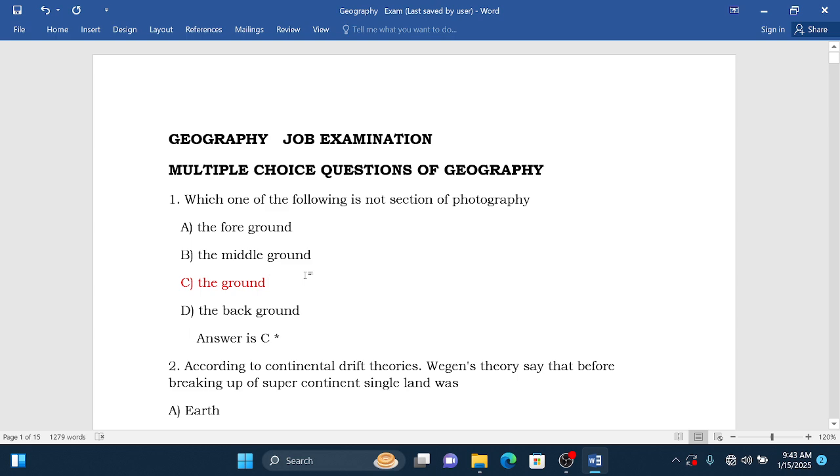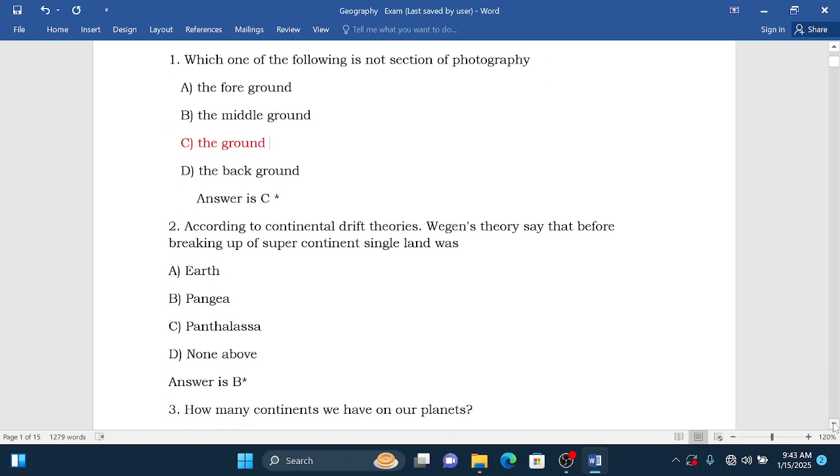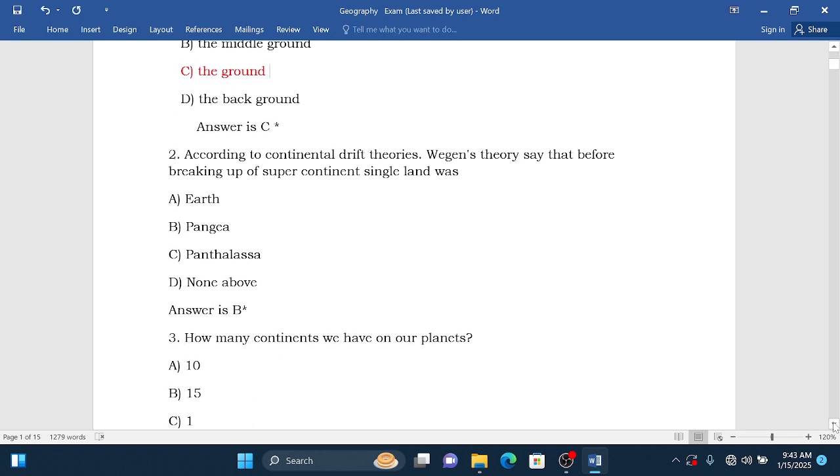Let's go to question number 2. According to the continental drift theories, Wegener's theory says that before the breaking up of the supercontinent, the single land mass was A, Earth, B, Pangaea, C, Panthalassa, and D, none of the above.